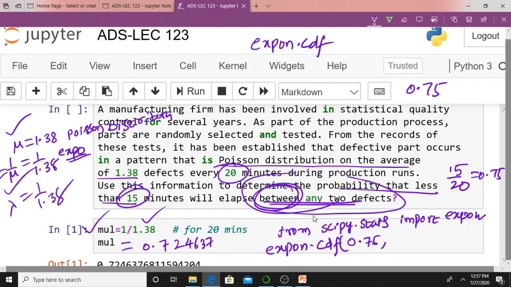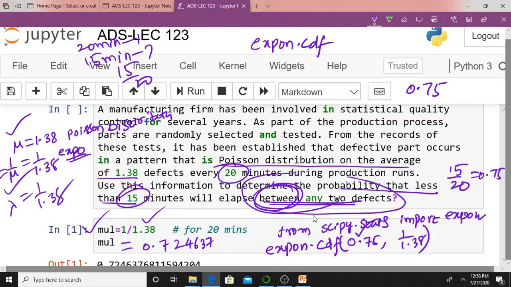For less than 15 minutes, in order to match, you calculated for 20 minutes, but how much do I need for 15 minutes? Elementary maths, that is 15 by 20, that is 0.75, isn't it? 0.75, comma, my lambda is 1 by 1.38. These are the arguments for my cumulative distribution function. Once you execute this piece of code, you will understand.